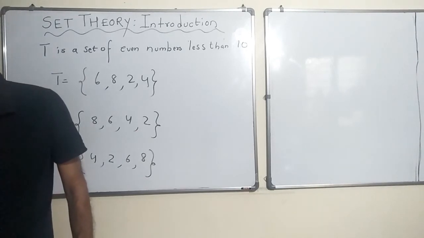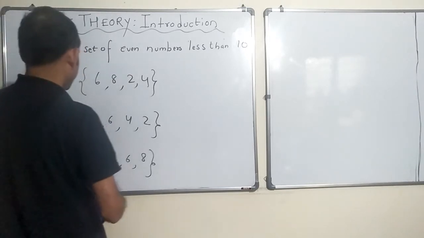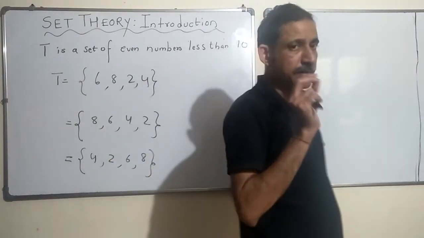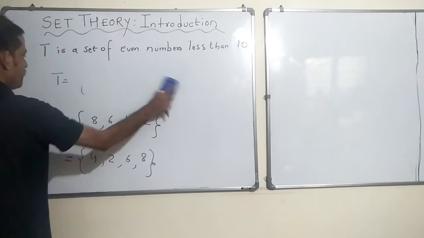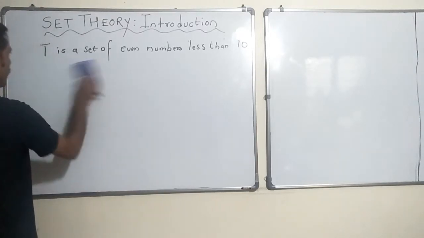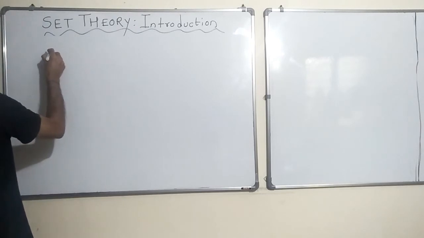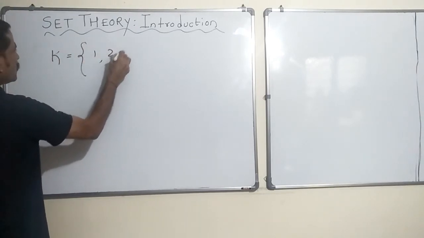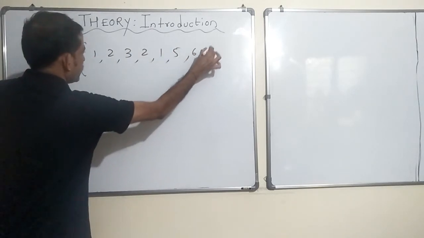All right. Now, one other thing: the members of the set are written only once. So, for example, let us say K is a set, 1, 2, 3, 2, 1, 5, 6, 7, right?